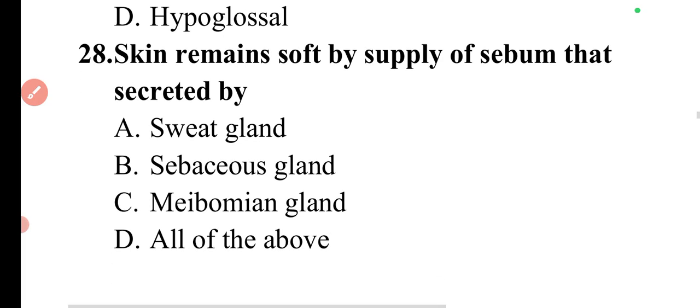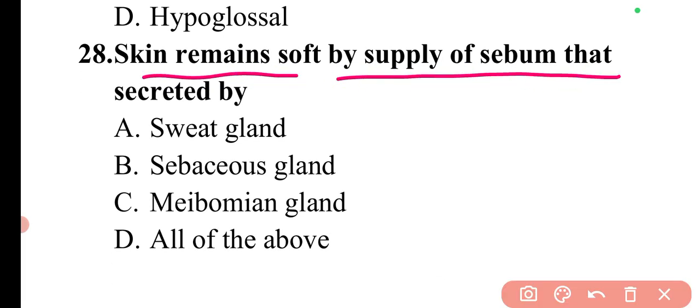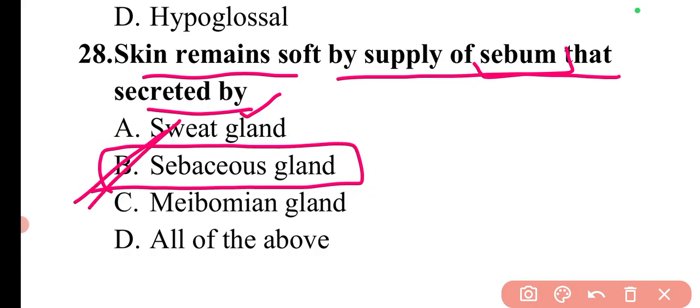Now the next question is: skin remains soft by the supply of sebum secreted by? So there is some sebum type of material present on the skin, and our skin remains soft through that, and this sebum is secreted by the sebaceous glands present in our skin. So here option B will be the correct answer. These sebaceous glands are simply microscopic glands, and they are found in our hair follicles.